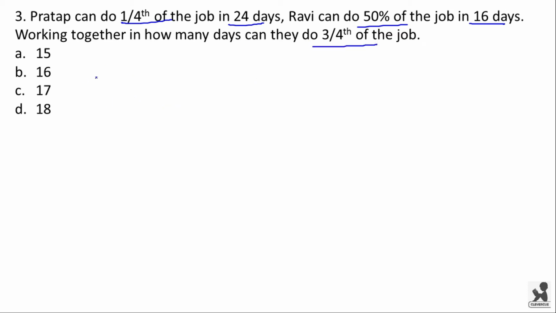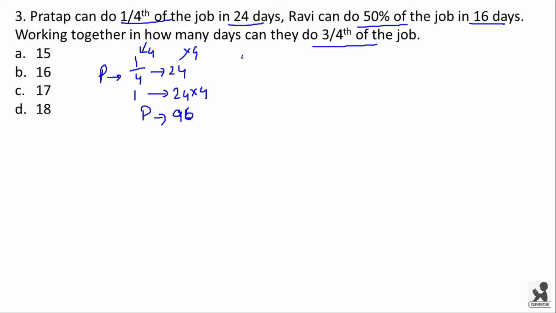Okay. Now, Pratap can do 1/4 of the work in 24 days. So, to complete one work, he will be taking 24 into 4 days. What we have done is just multiplied by 4 on both sides. Now, we get that Pratap can complete the work in 96 days.